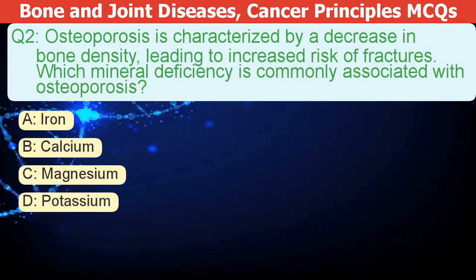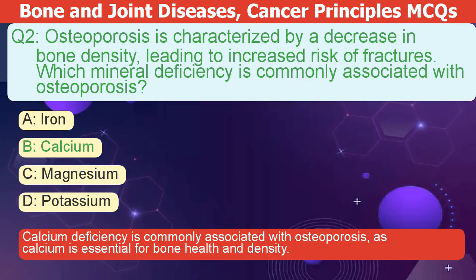Osteoporosis is characterized by a decrease in bone density, leading to an increased risk of fractures. Which mineral deficiency is commonly associated with osteoporosis? A. Iron. B. Calcium. C. Magnesium. D. Potassium. The correct answer is B. Calcium deficiency is commonly associated with osteoporosis, as calcium is essential for bone health and density.